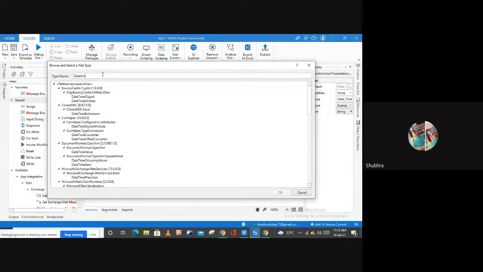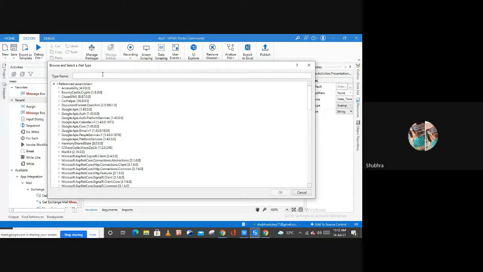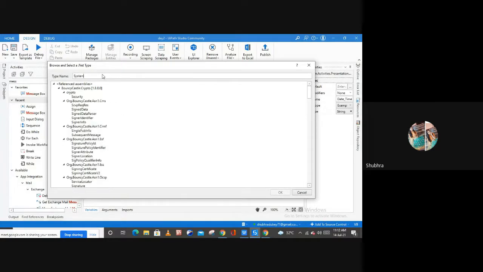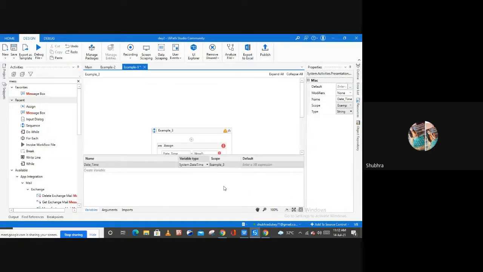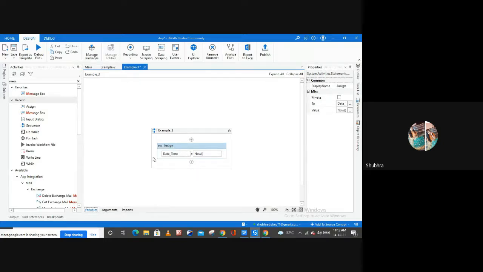No. So System dot DateTime, right? You will get this particular variable from System. Select your desired variable, DateTime, hit OK, and now as you can see, the error mark is gone, right?